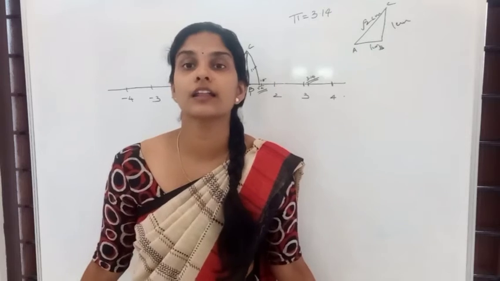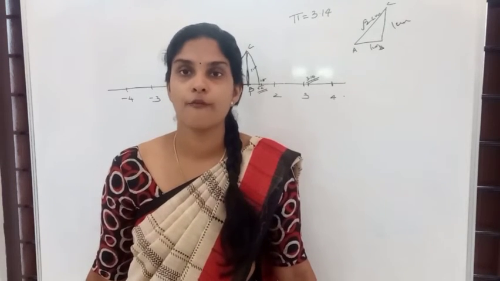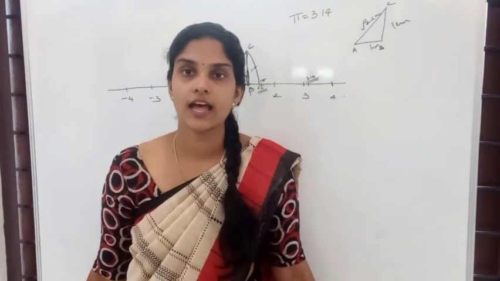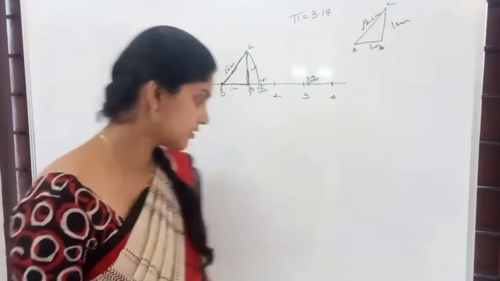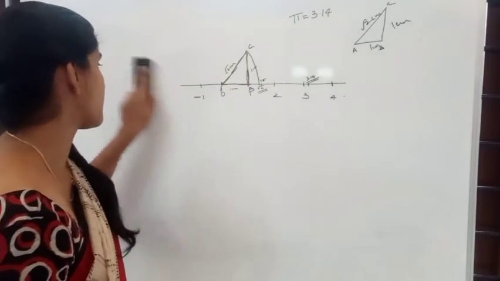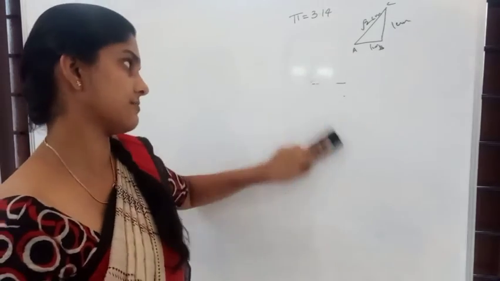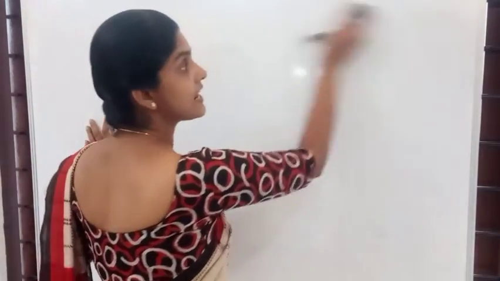Similarly, you can mark root 3 on the number line. What is the value of root 3? 1.732, right? So you can also mark that on the number line. So this is how we mark rational numbers and irrational numbers on the number line, or we shall say, real numbers on the number line.